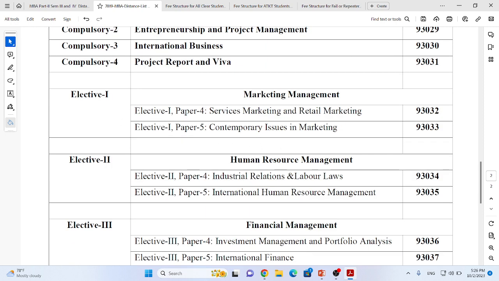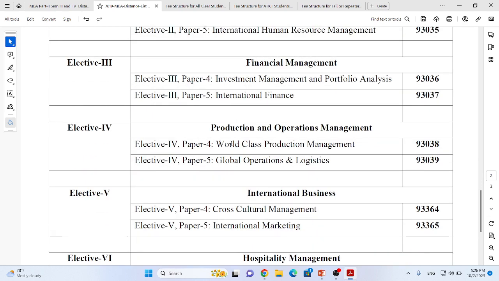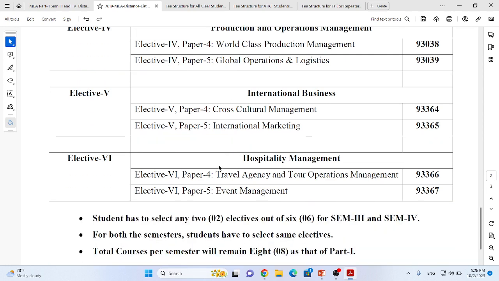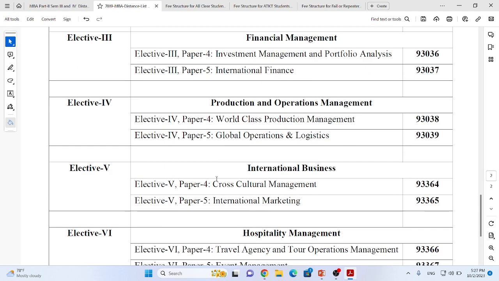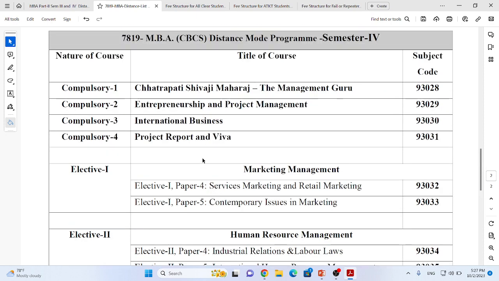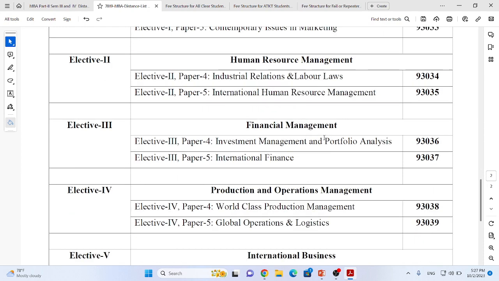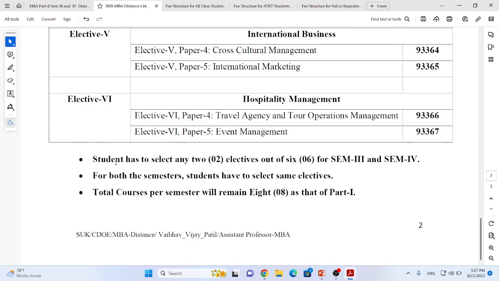Elective 1 marketing management has another 2 subjects. Human resource management having another 2 subjects. Each and every elective has 2 subjects, sub-papers you may say. So due to the dual elective policy, a total of 4 subjects along with 4 compulsory subjects, that means a total of 8 subjects for semester 4. The student has to select any 2 electives out of 6. For both semesters, the student has to select the same electives.